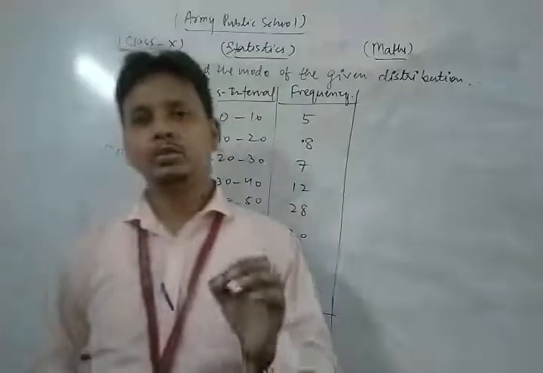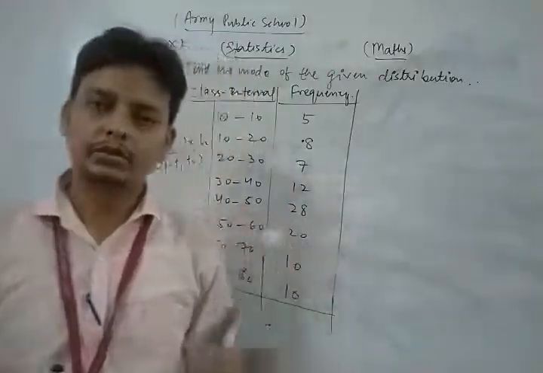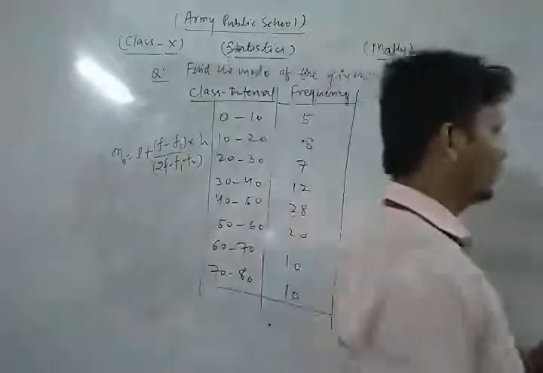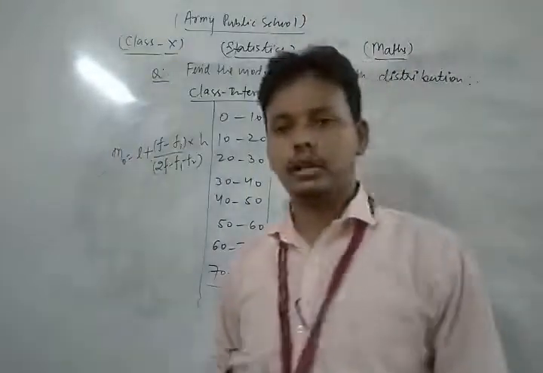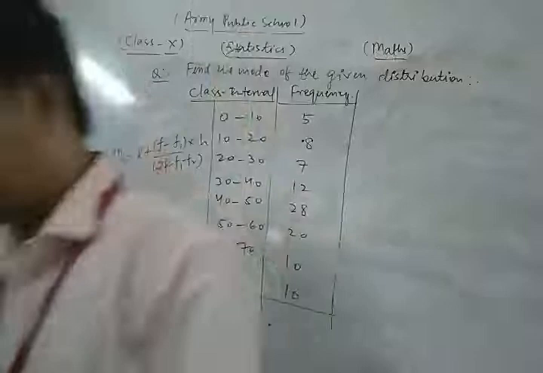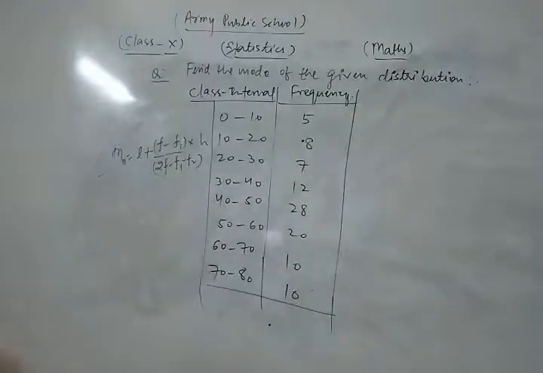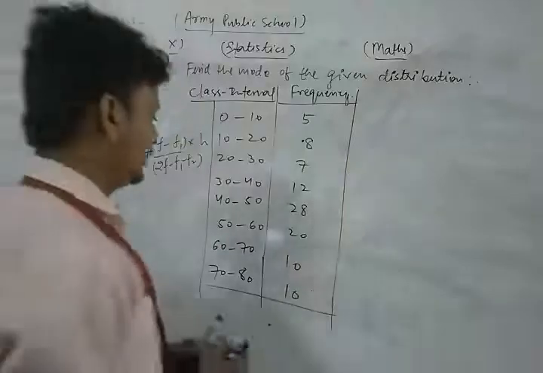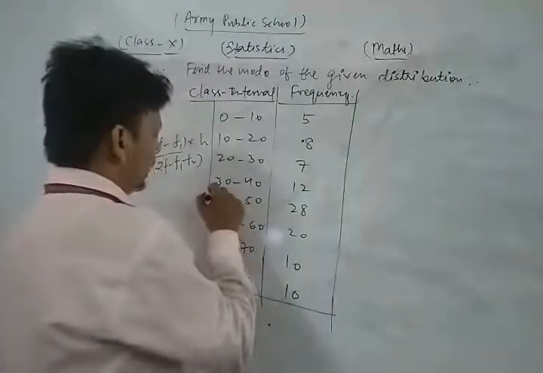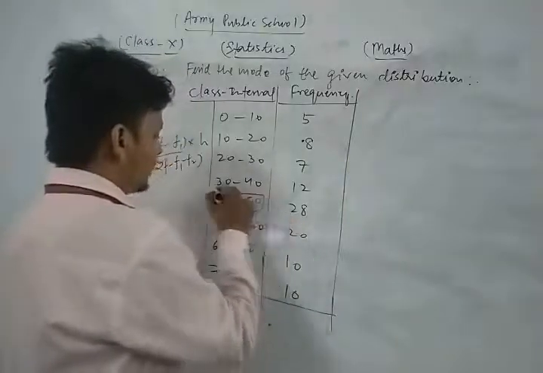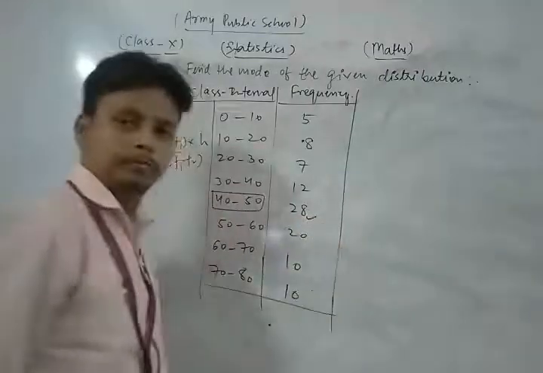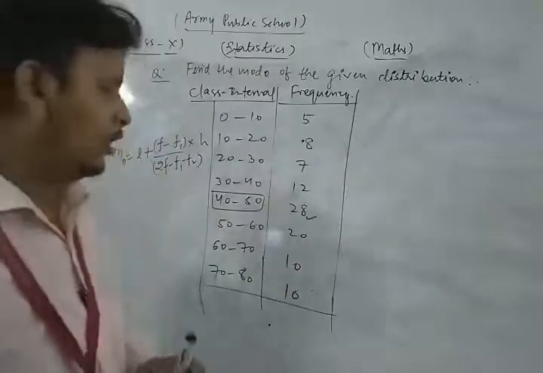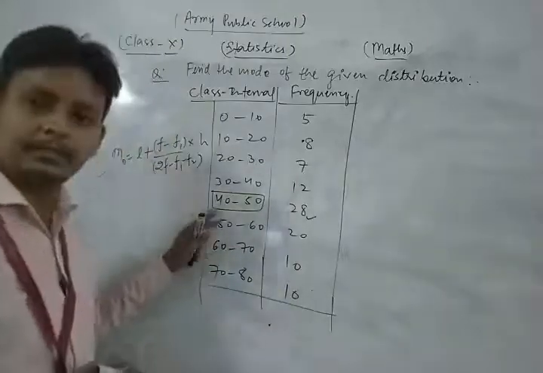So in finding the mode of this type of distribution, first of all we find the modal class, as already discussed. The modal class is the class which has the maximum frequency. Okay, so now we observe this data. So here the class 40 to 50 has the maximum frequency, that is 28. So this is the modal class.